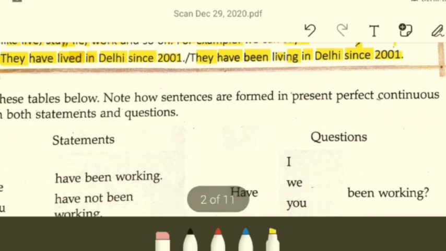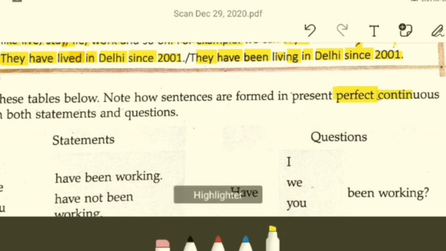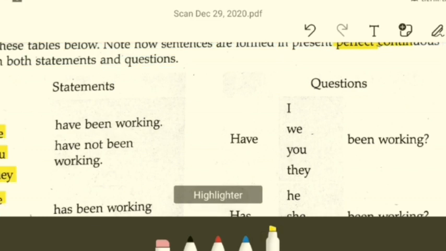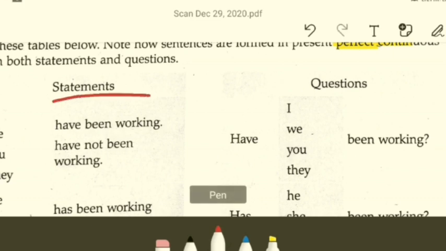You are asked to study the table and note how sentences are formed in present perfect continuous tense. We'll not read all the sentences, we'll just see some of them. These are statements and these are questions. I have been walking.